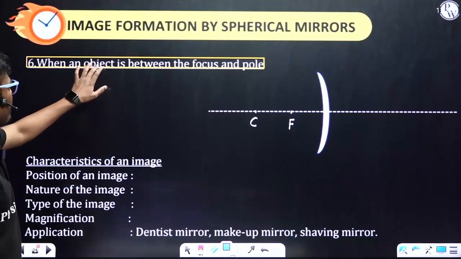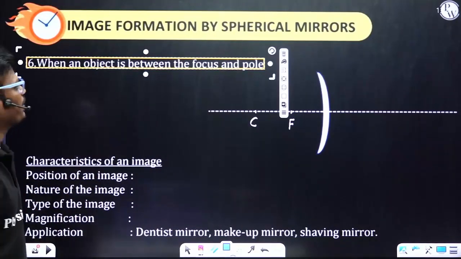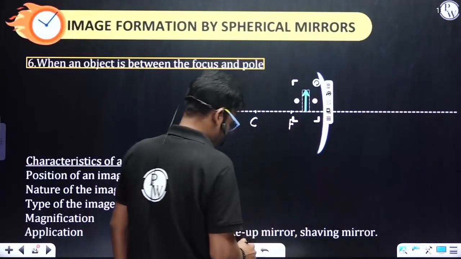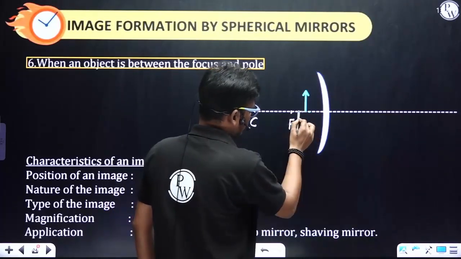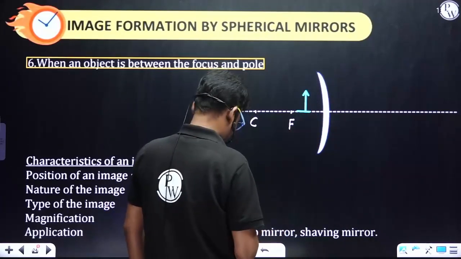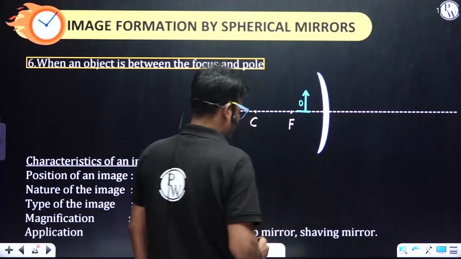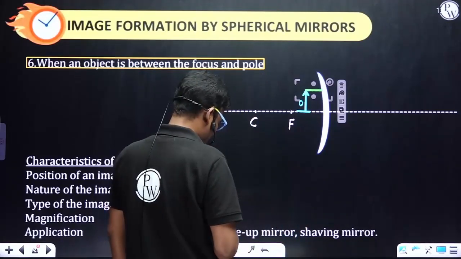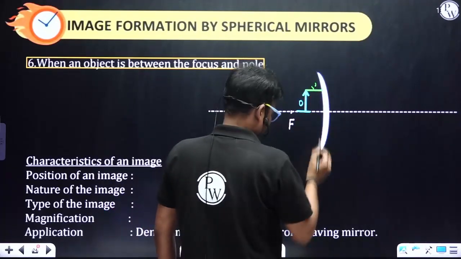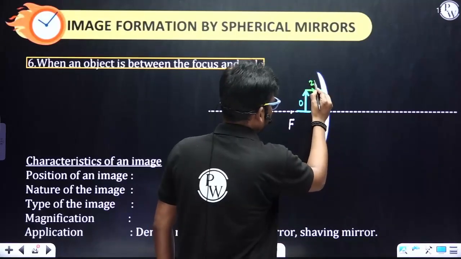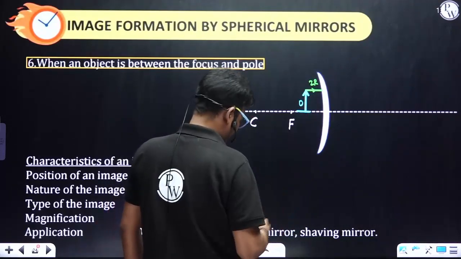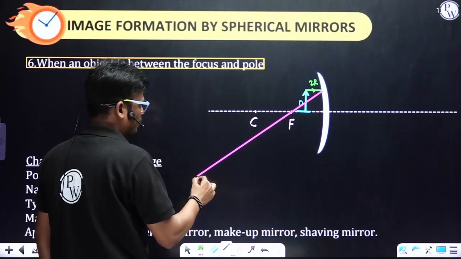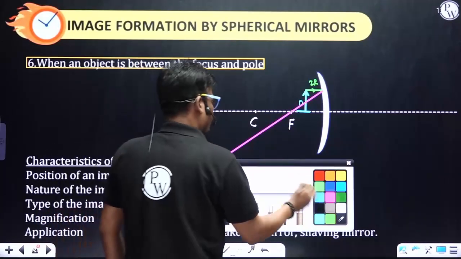So the condition is when an object is placed between focus and the pole. Okay, so let's consider object. This is object, and we have to consider two incident rays. This is the first incident ray, and the reflected ray will pass through the focus point. Okay, sorry, passes through the focus point. So this is the first reflected ray.